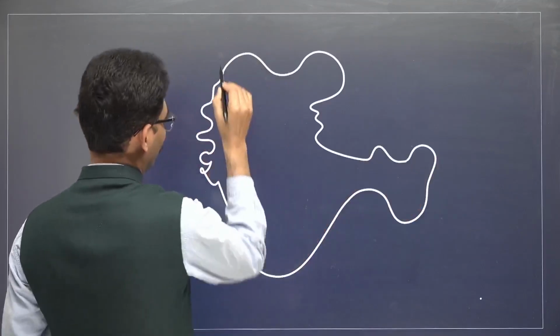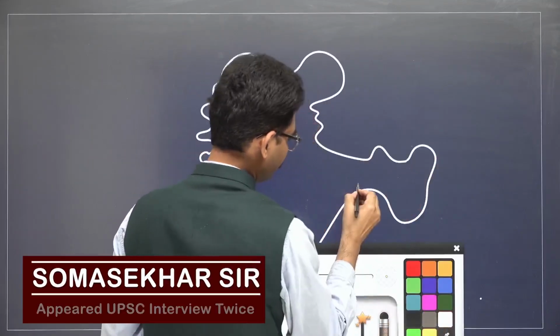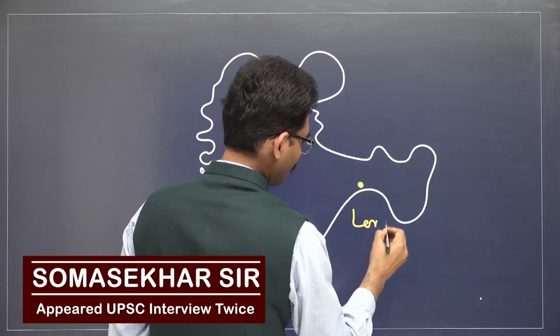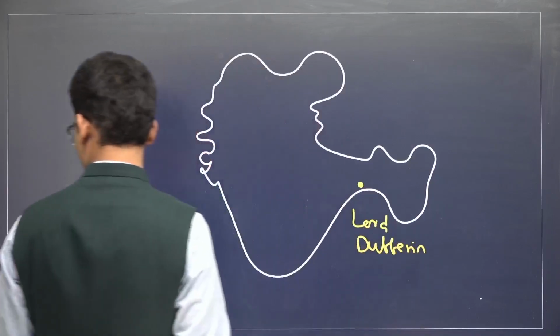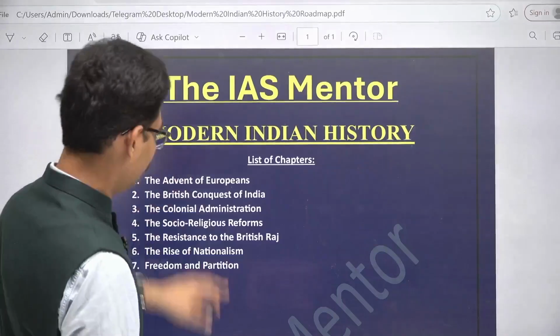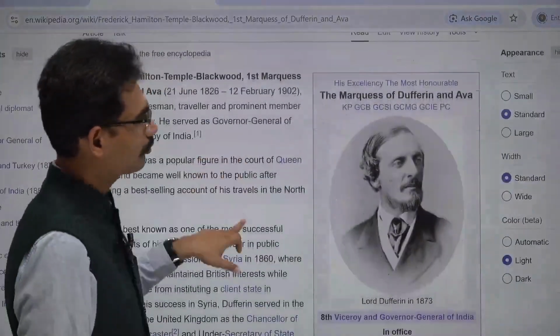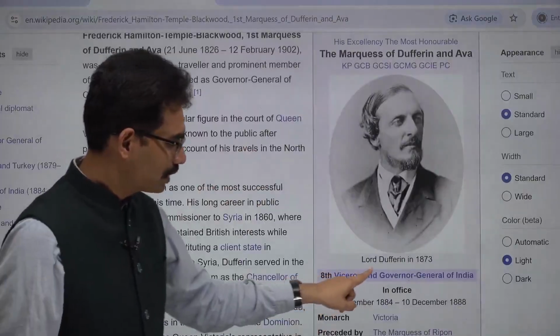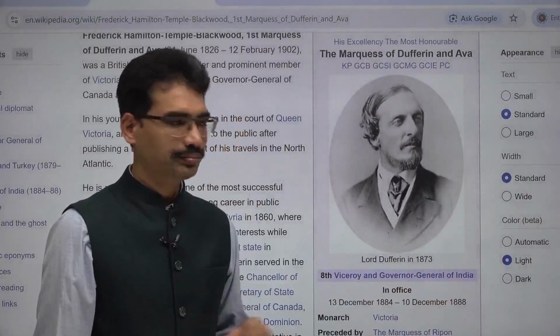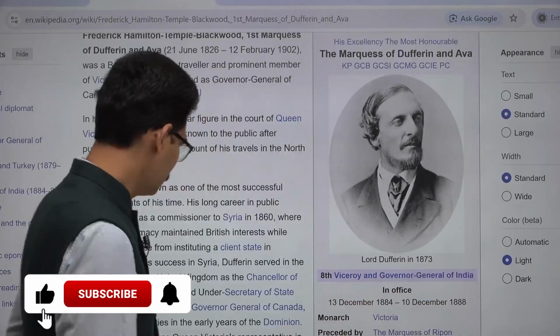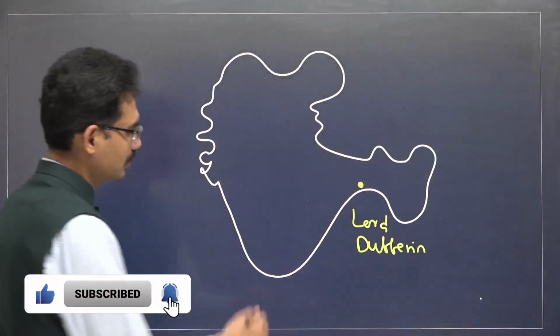At that point of time, it was Lord Dufferin, Viceroy and Governor General of India from 84 to 88. During this time period, the Indian National Congress was formed.